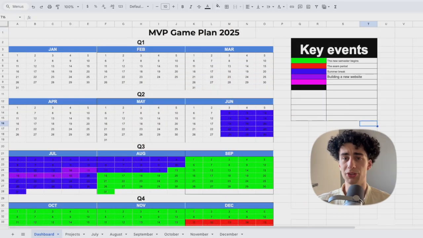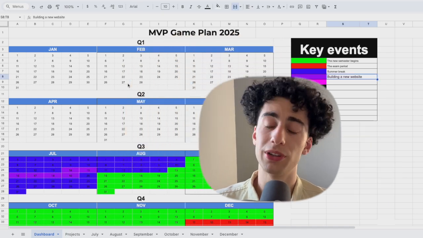When I say this, many of you will think it's probably going to take a lot of time, but don't worry, I got you. I have already made a template for you and I'm going to put it out for free so you can use it. This right here is the template that I use every single time I have some kind of goal or something that I want to accomplish.